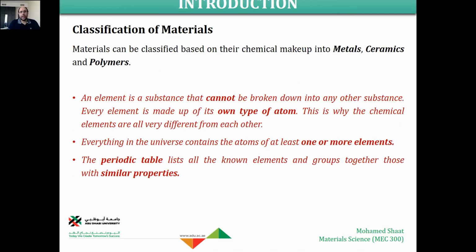Through this video, we're going to continue this and finish this chapter, starting with the classification of the material based on their chemical makeup, or based on chemistry. Something that I'd like to mention here about the classification of the material: there are different approaches and different ways based on which we can do classification of materials. We can do the classification based on their chemical composition into metals, ceramics, polymers, or based on their application side. So we're going to say that this is the engineering classification of the material.